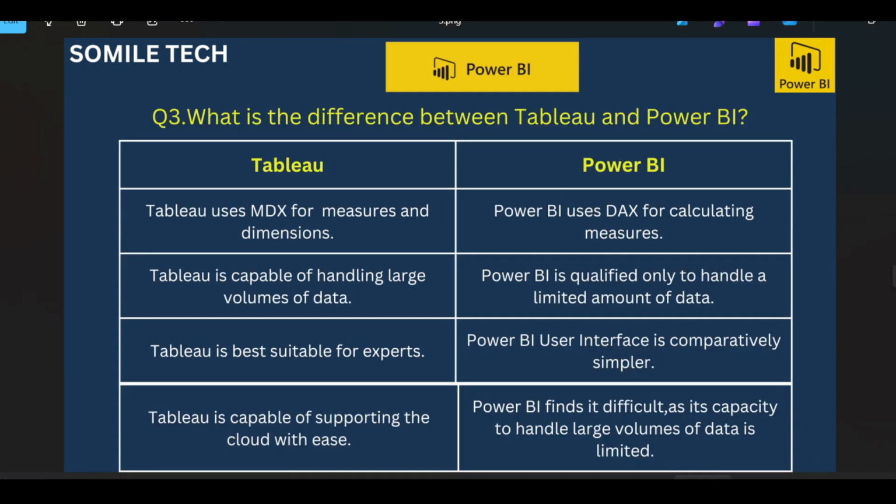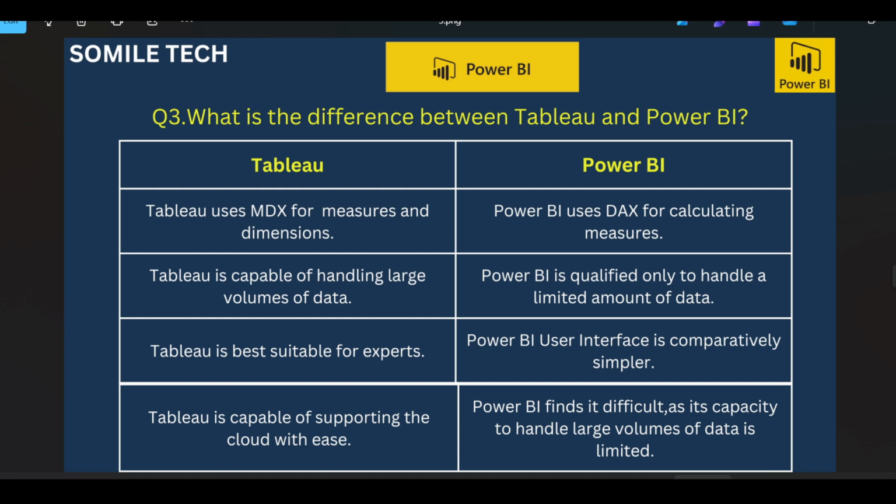What is the difference between Tableau and Power BI? Tableau uses MDX for measures and dimensions. Power BI uses DAX for calculating measures. Tableau is capable of handling large volume of data. Power BI is qualified only to handle a limited amount of data.